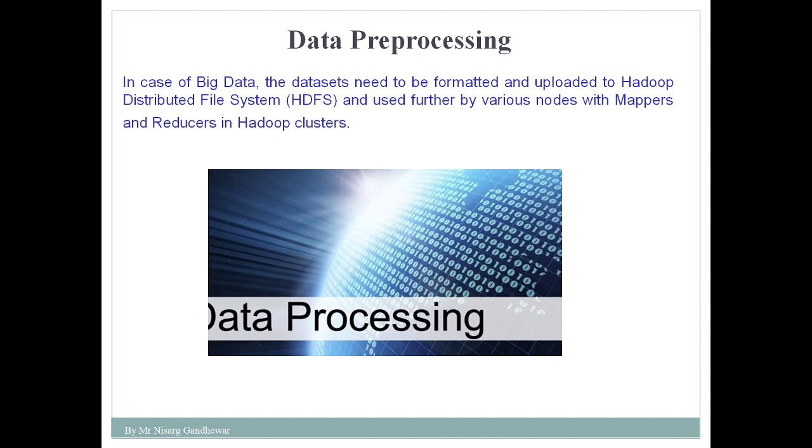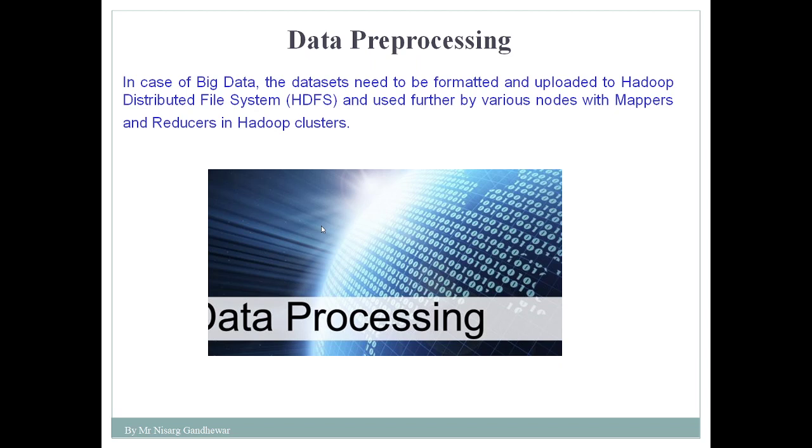HDFS is used for storing our data and MapReduce is used for processing, where the mapper divides your data into key value pairs, and after that the reducer helps to reduce the data, and finally it generates an output. So during data pre-processing we bring our data into an appropriate format and store it in HDFS, because in Hadoop data is stored in HDFS.